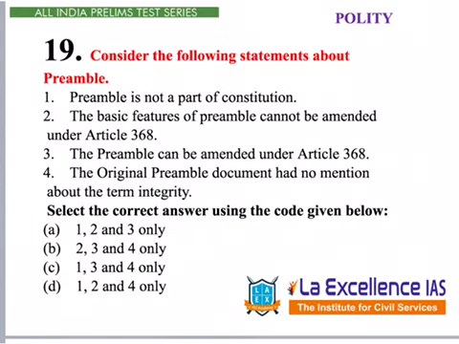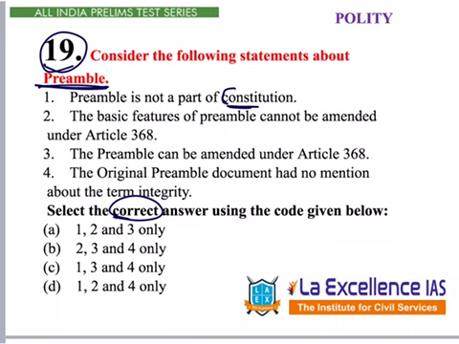Next polity question is given under question number 19. This question is about preamble and we need to find the correct statements. Here in the answer, if we see 1, 2, 3, 2, 3, 4, 1, 3, 4, 1, 2, 4. So 3 options are correct. 1 must be incorrect. Let us identify what is it. Preamble is not part of the constitution. Is it true or not? Let's say we don't know this because in some cases Supreme Court said it is not part, in some cases it said it is part of the constitution. So let's keep that aside for some time.